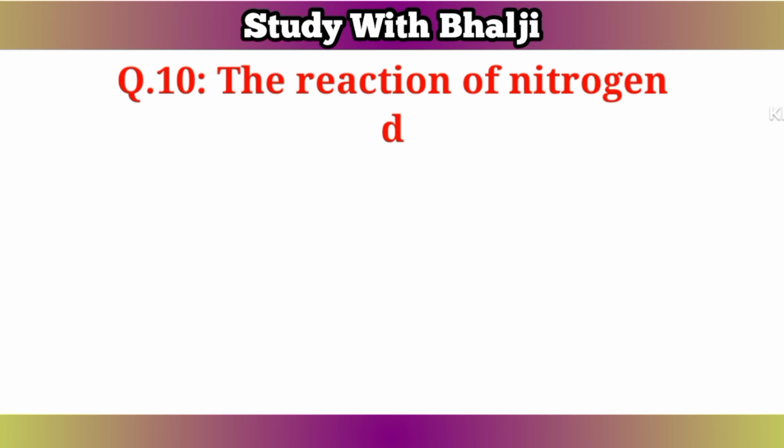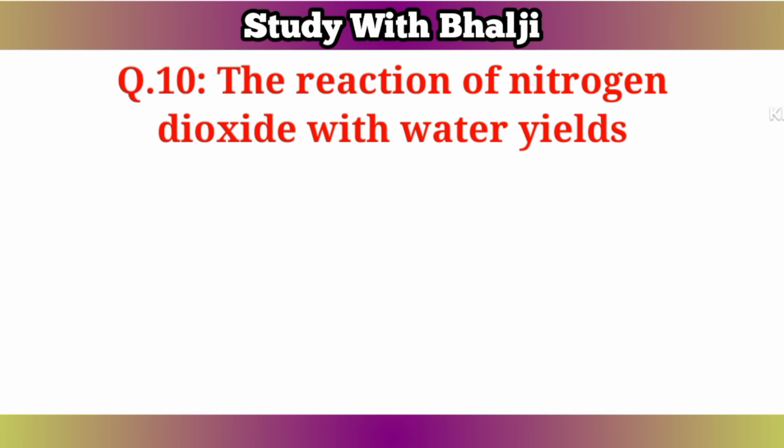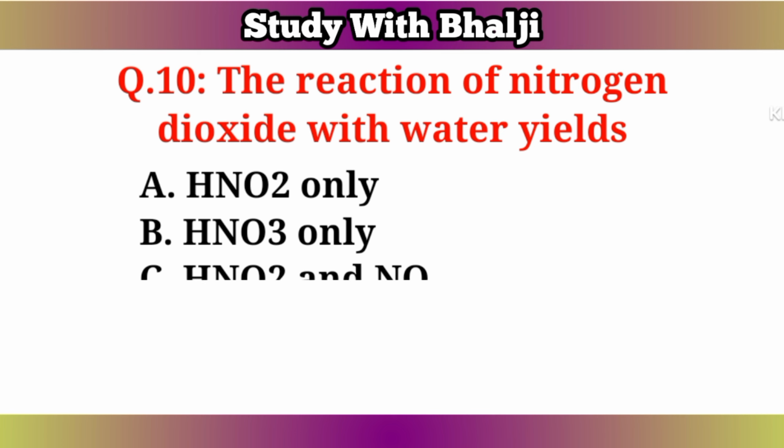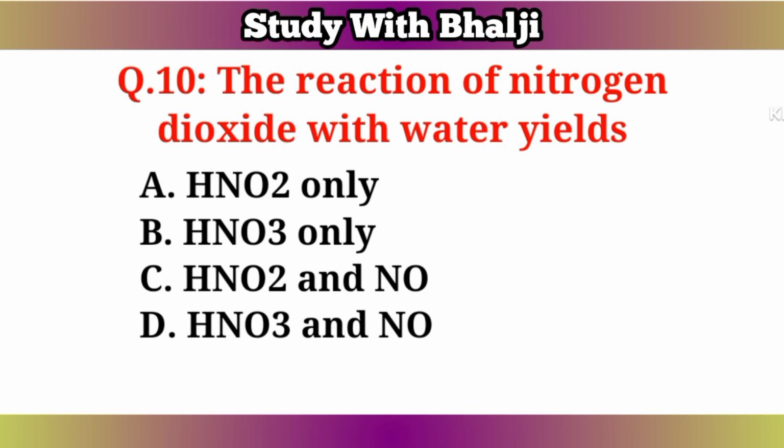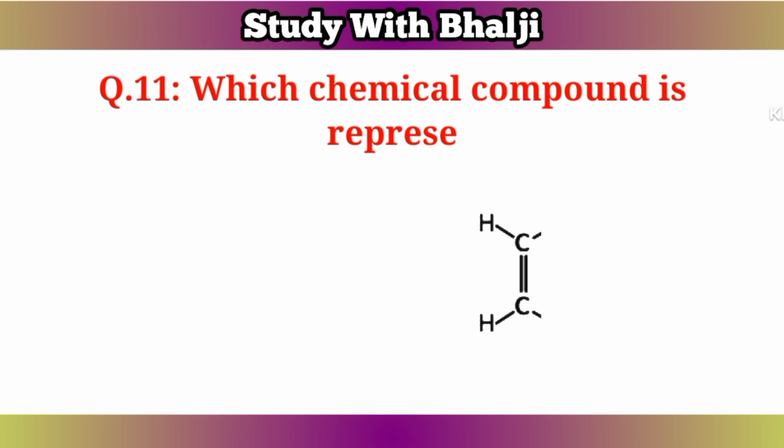Question number 10. The reaction of nitrogen dioxide with water yields A. HNO2 only. B. HNO3 only. C. HNO2 and NO. D. HNO3 and NO. The answer is D. HNO3 and NO.